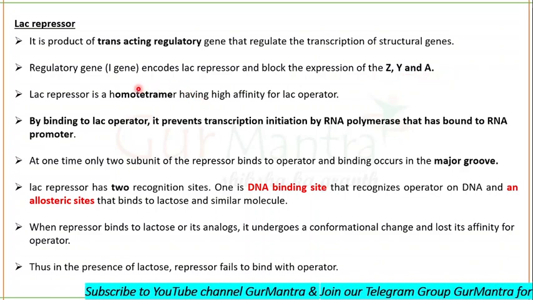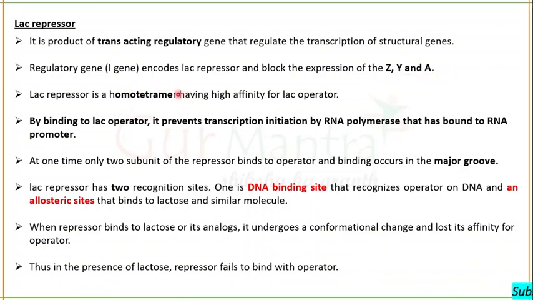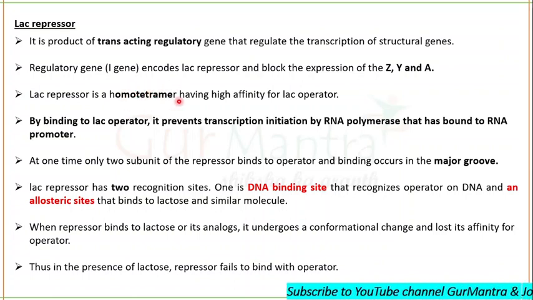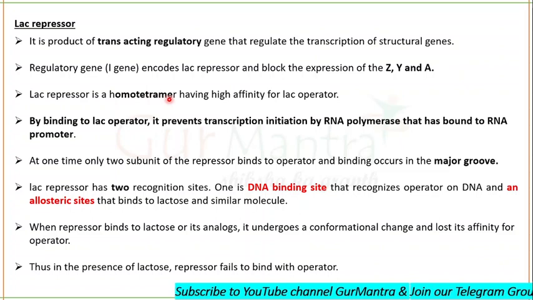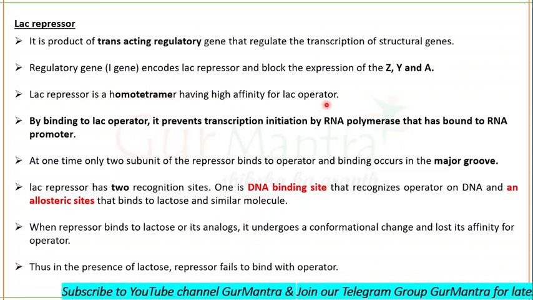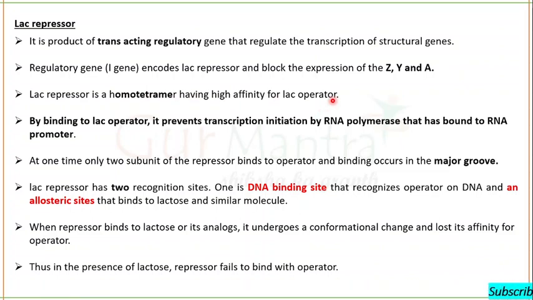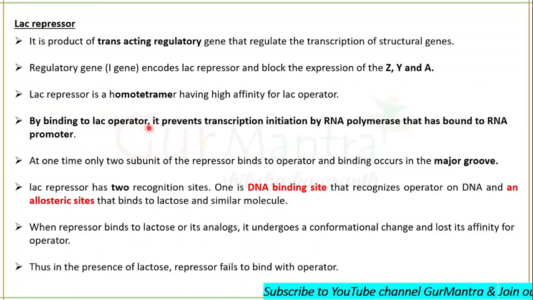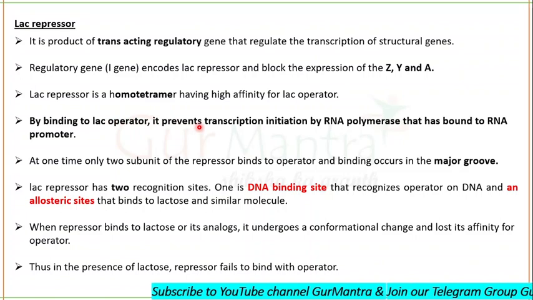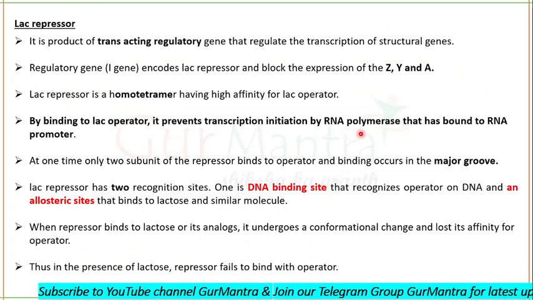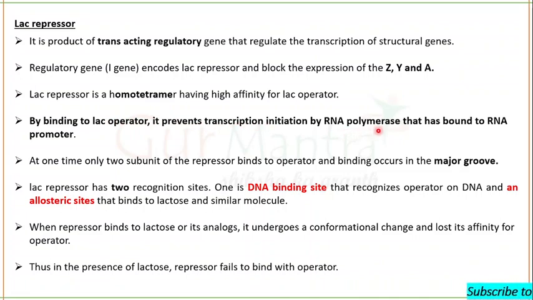It is a homotetramer. Remember, lac repressor has 4 subunits and all are the same. These lac repressors have high affinity for the lac operator, mainly the primary type of lac operator. By binding to the lac operator, it prevents transcription initiation by RNA polymerase that has bound to the promoter.